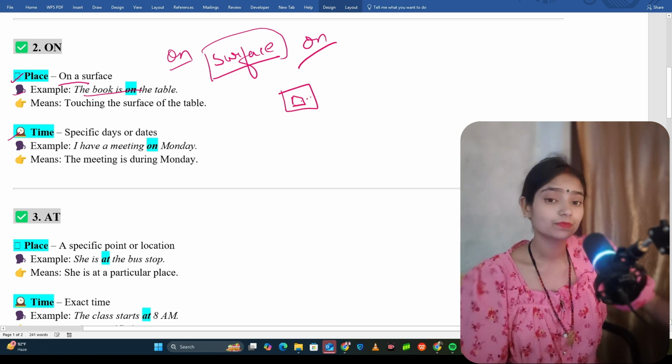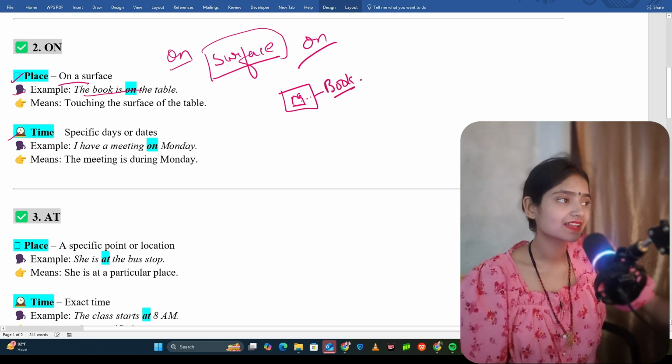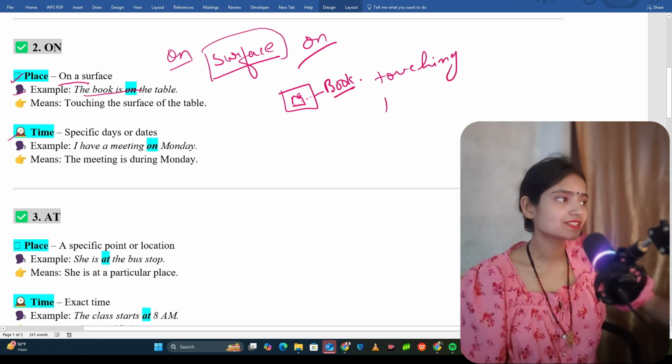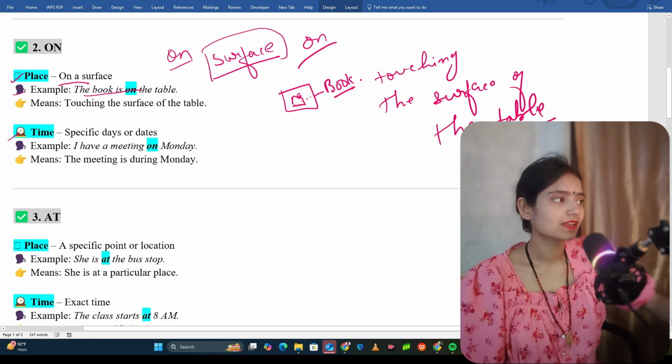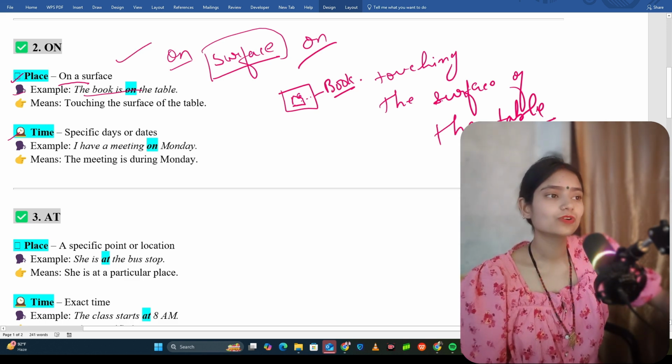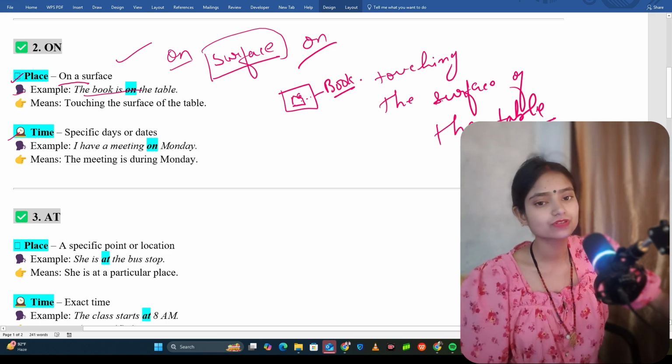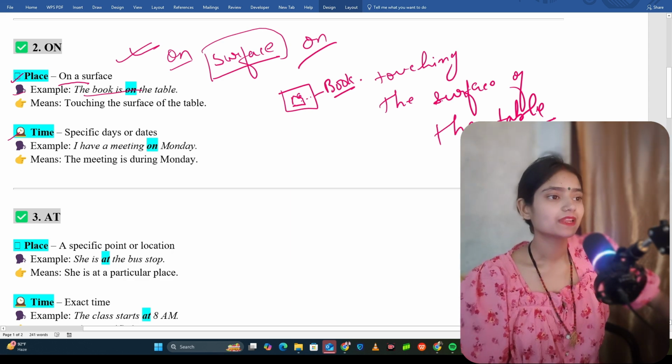Here the book is touching the surface of the table, so we will use on in place.